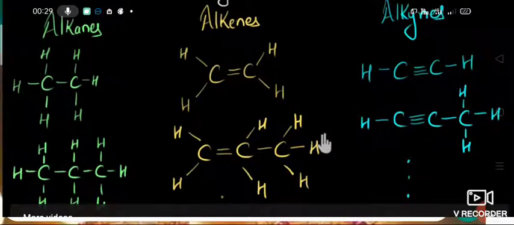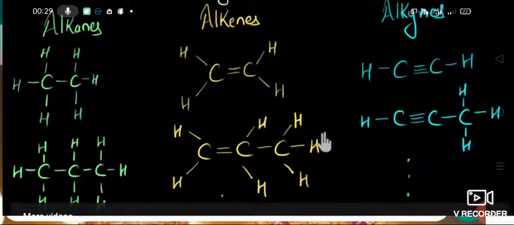Next member here, alkene. Alkene is a carbon compound which has a double bond between the carbon atoms. Next, alkyne. In alkyne, a triple bond is present between the carbon atoms. So the first member of alkene is C2H4, that is the molecular formula.